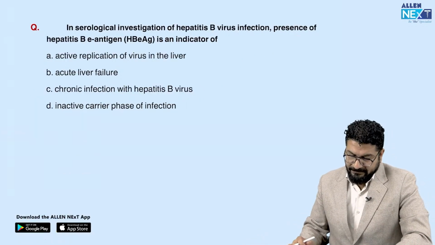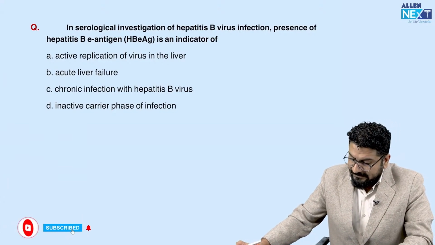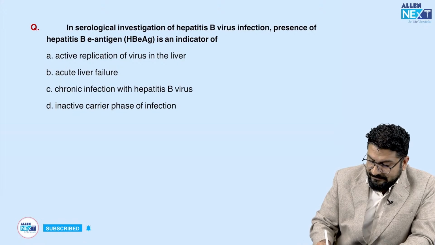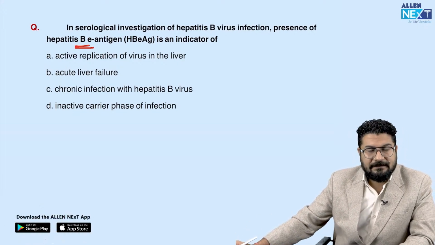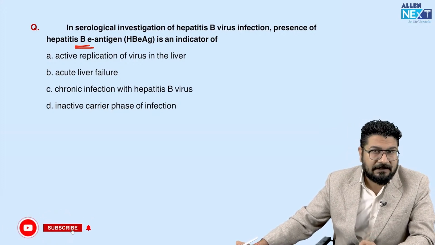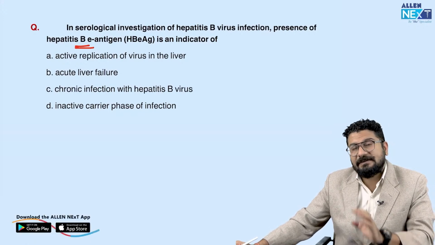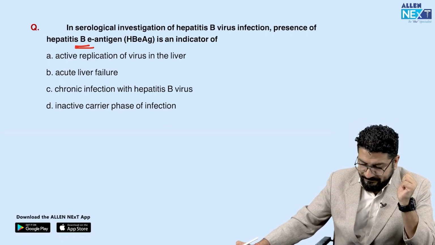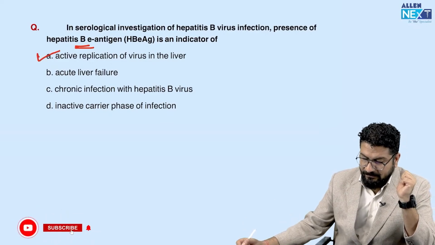Okay, moving to the next one. In serological investigation of hepatitis B virus, presence of HBe antigen is an indicator of. Now understand this. HBe antigen, we have discussed this in our class as well. HB surface antigen is the first antigen to occur. Then we have hepatitis B e antigen. It means if this antigen is present, the virus is replicating or dividing in your body. So this is a marker for active replication of the virus.